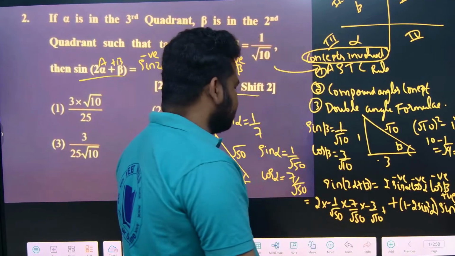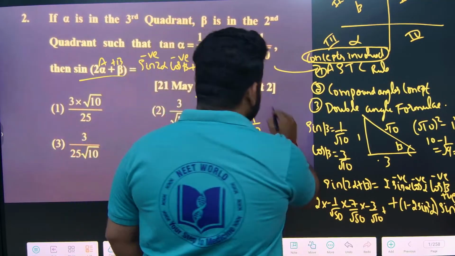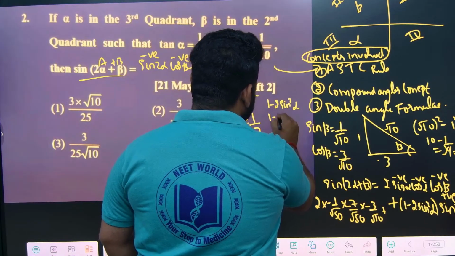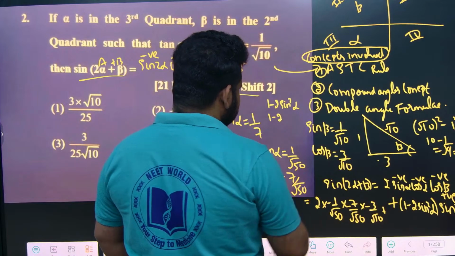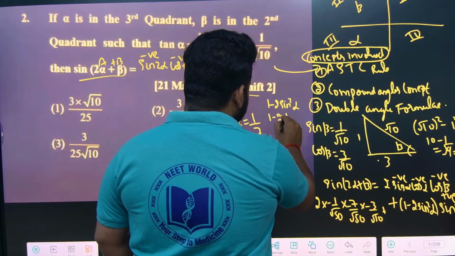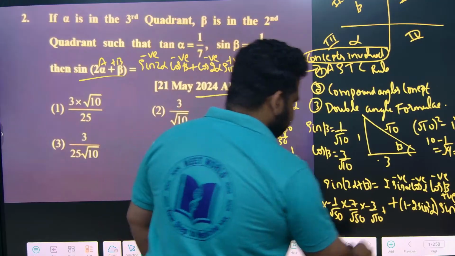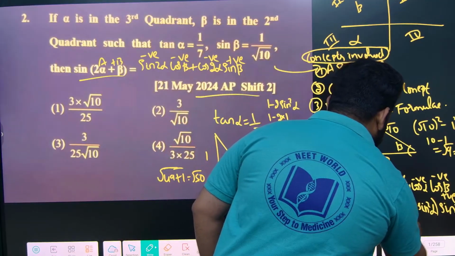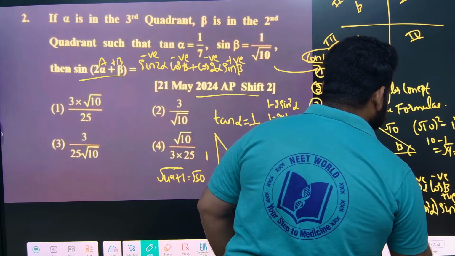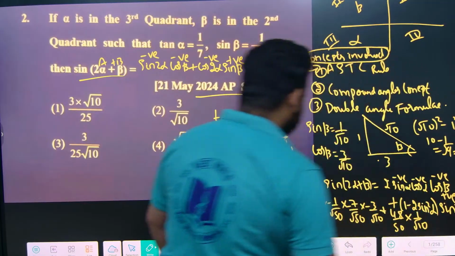1 minus 2 sin square alpha. So 1 minus 2 sin square alpha means what? Sin square alpha is 1 by 50. I can write this as 2 into 1, 50 minus 2 is 48 by 50. This will be 48 by 50, into sin beta. Sin beta is what they have given directly: 1 by root 10. Now you just have to calculate this value.